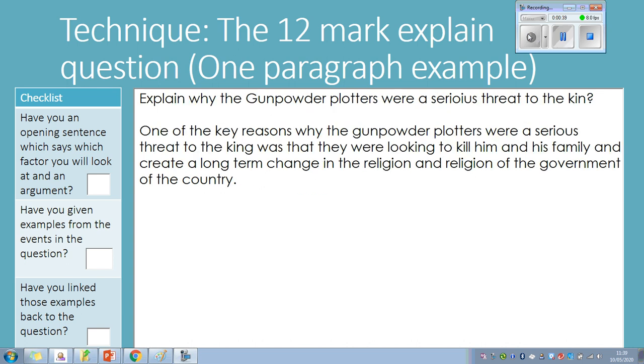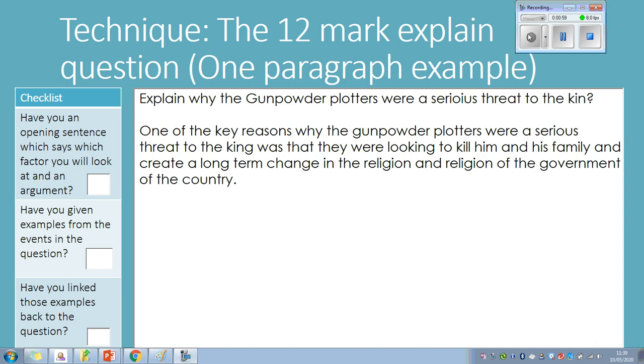We're going to use the gunpowder plotters as our example, and this is only going to give you a 1-paragraph example because obviously you can be quite formulaic with your paragraphs. Now it's important to merge your explanation with your evidence. The very first thing we need to do is have an opening sentence which says which factor we're going to look at and shows the argument.